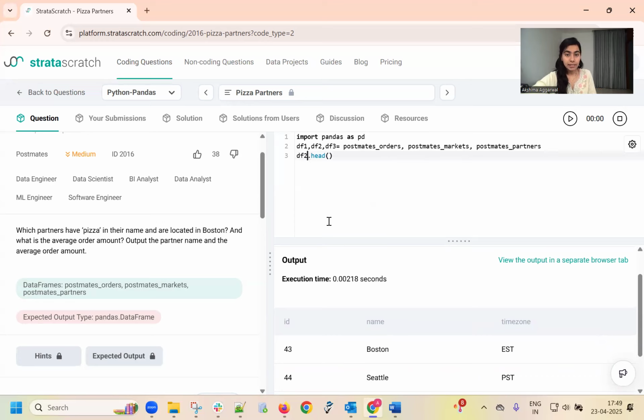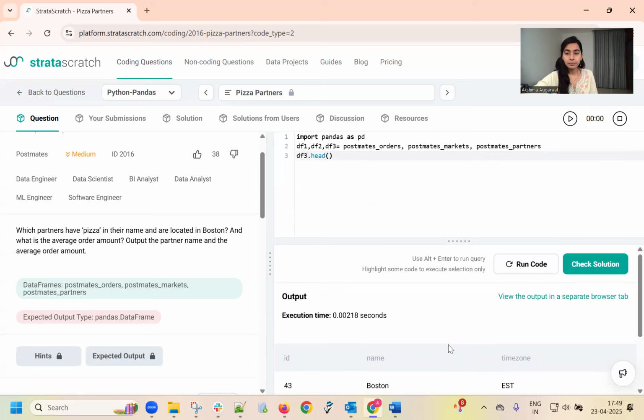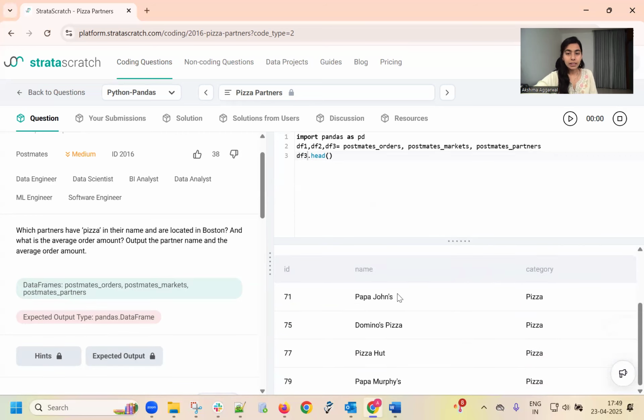Now let's see what is present in the third data frame. In the third data frame, we have the partner's ID and partner's name, right? We need to find only those names which consist of pizza. So we can see there are only two names over here: Domino's Pizza and Pizza Hut. Now, how do we find them by considering all the conditions? We are not going to hardcode the partner names as Domino's Pizza and Pizza Hut. Now let's find out.